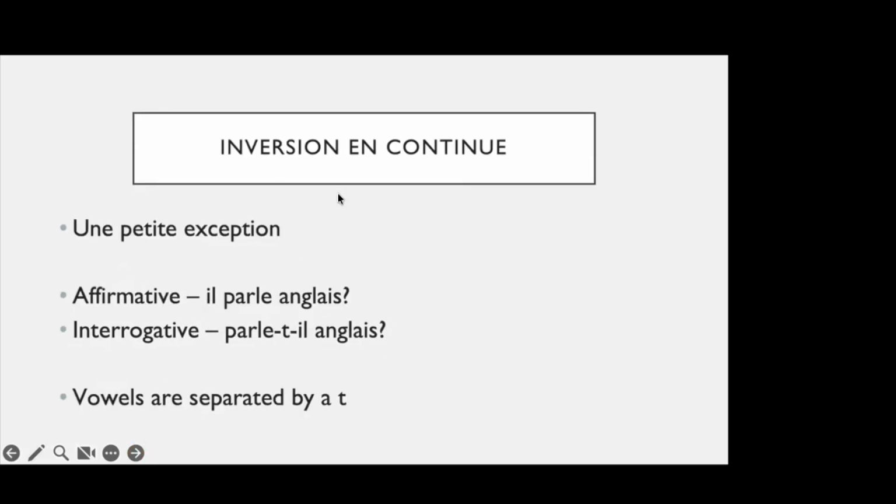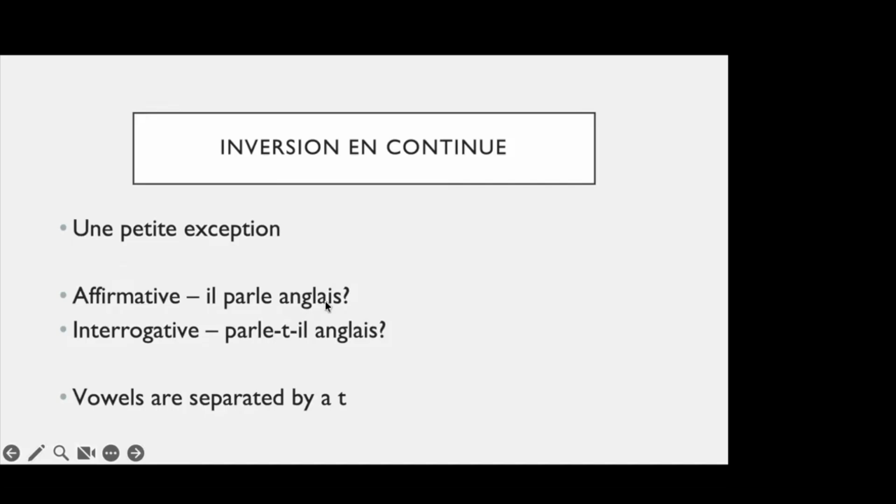Okay. Inversion en continu, continuation of the inversion, il existe une petite exception. Ça veut dire there is a little exception, which is whenever, this is just for the questions, right? This is just for the questions. So whenever in a question, two vowels come together, specifically when you make it a question in an inversion form. So for example, il parle anglais. There must not be a question mark in here. I'm sorry about that.